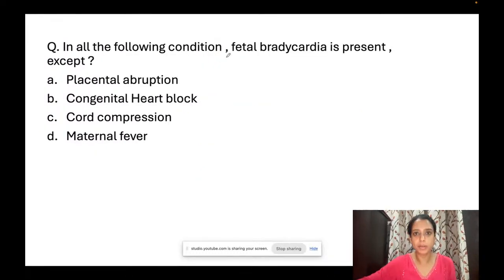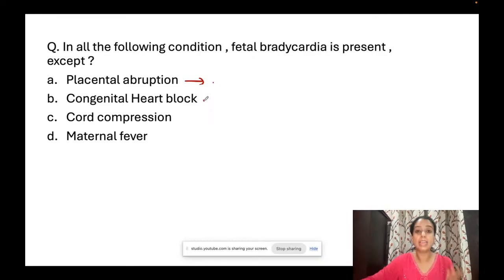In all the following conditions, fetal bradycardia is present, except... मतलब slow fetal heart rate is present, except abruption हो. जब भी fetal distress होगा, fetal heart will fall down. ये हमने पढ़ा है. Fetal deceleration is a sign of distress. Acceleration is not a sign of distress. Placental abruption से distress होता है, so bradycardia होगा.